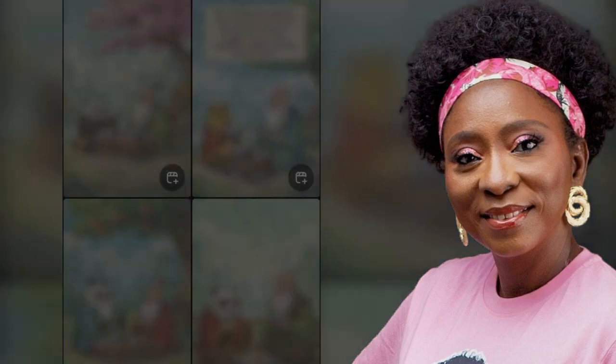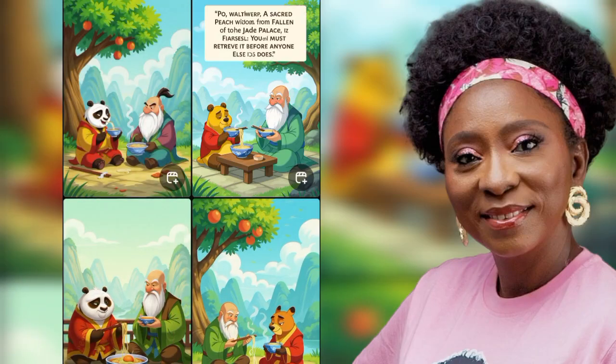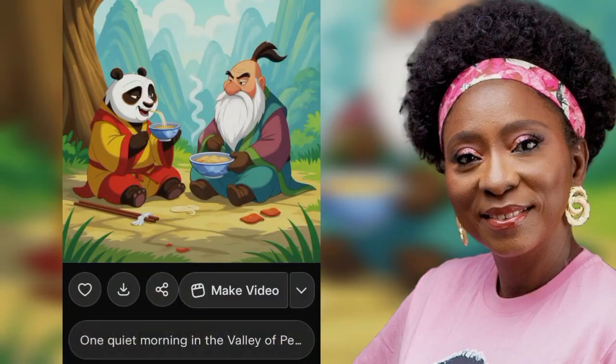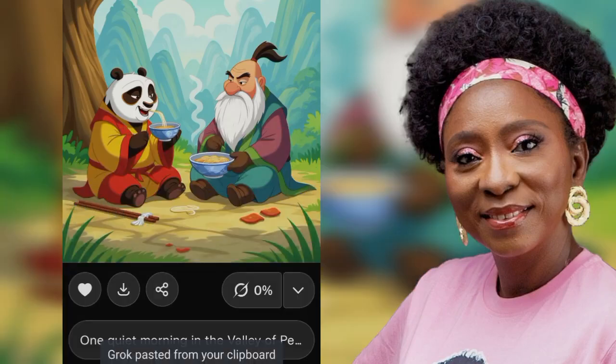So GROK essentially creates pictures and then gives you an opportunity to make them into a video. I wouldn't say it's unlimited. At a point they cut you off, but then you have to log out and try to log in through another place. So you can see another part here. You can make it into a video, but don't forget you go with custom and then you have to paste in that prompt. So you have to do this several times.